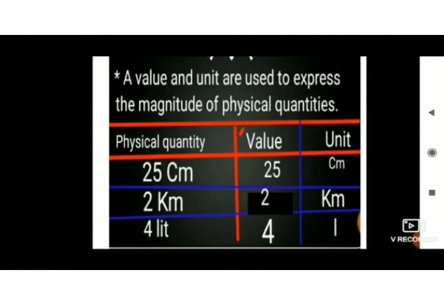Value and unit are used to express the magnitude of physical quantities. Here physical quantities are given in one column, that is 25 centimeter. Here the value is 25 and the unit is centimeter. 2 kilometers: here the value is 2 and the unit is kilometer. 4 liter: the value is 4 and the unit is liter. It means the number shows the value, and the abbreviation, centimeter, kilometer, liter, shows the unit.